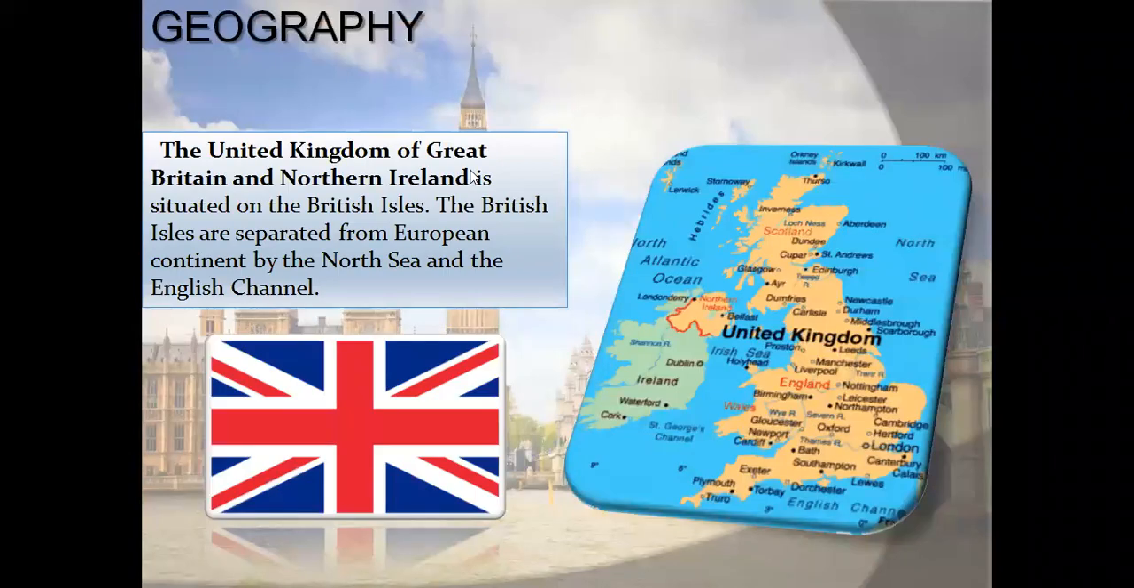So let's talk about the geography. The United Kingdom of Great Britain and Northern Ireland is situated on the British Isles. The British Isles are separated from the European continent by the North Sea and the English Channel.